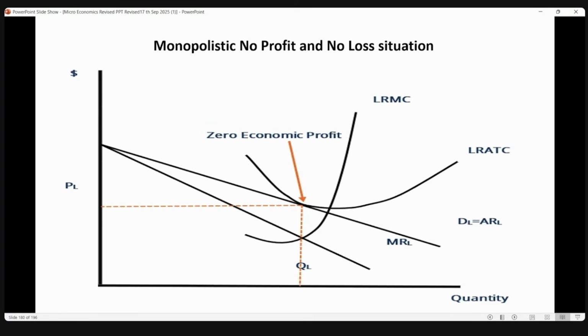Ma'am, only in case of loss, you have your MR line slanting, and also it goes to the negative, right? Yeah, ma'am?